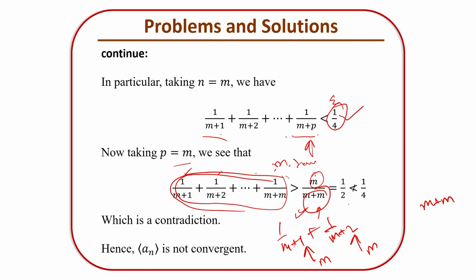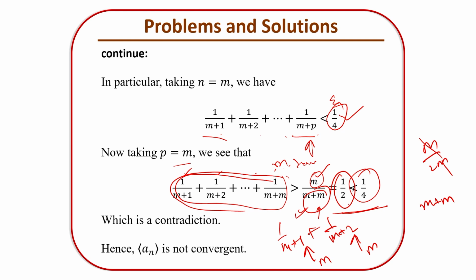And how many terms do we have? We have m terms. So what will we get? That will give you m divided by 2m. So m and m cancel out and you will have 1 by 2. And now we have already chosen that it is less than 1 by 4, which is not the case, right? So that's why I have chosen 1 by 4. You can choose 1 by 6, 1 by 7, 1 by 8. Any number which is less than 1 by 2 is going to fulfill our purpose. And this is a contradiction, since 1 by 2 is not less than 1 by 4, henceforth this sequence is not convergent.